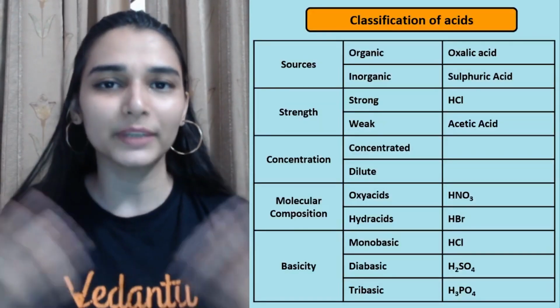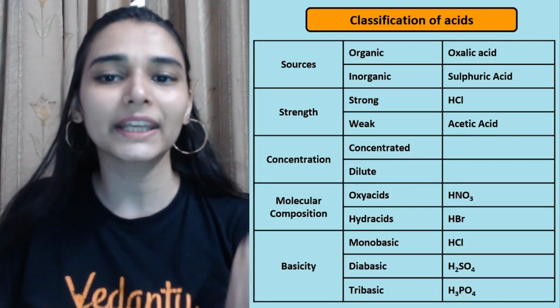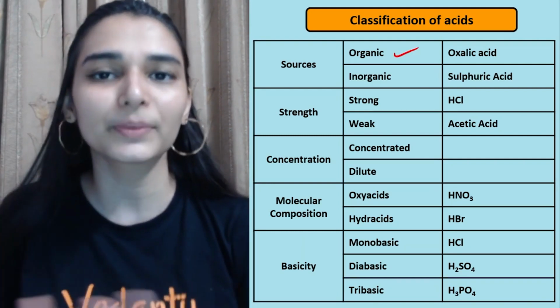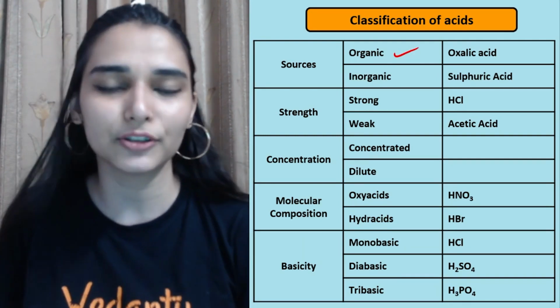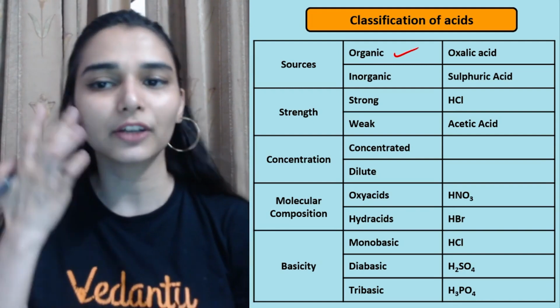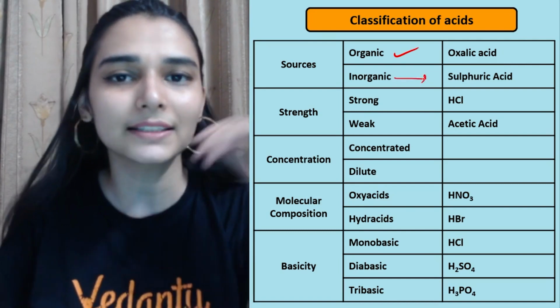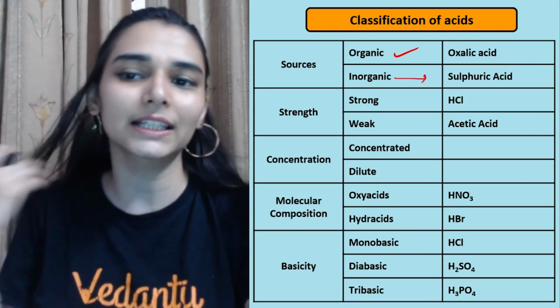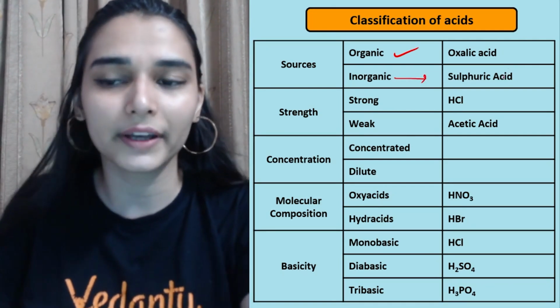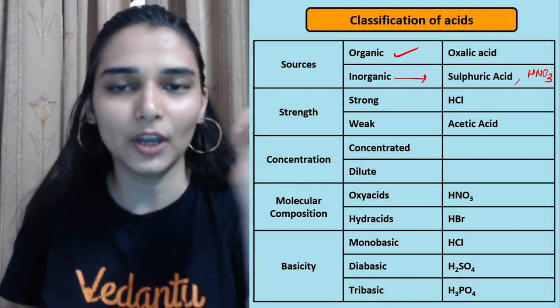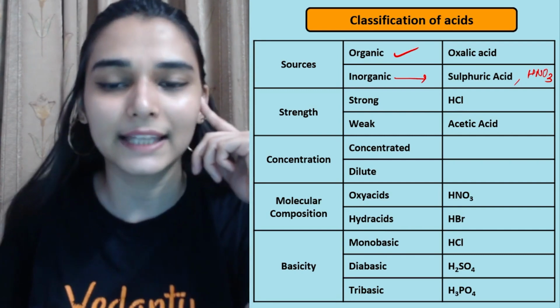And if I talk about the basic classification, you have organic acids, which come from living sources, some plants or animals, like oxalic acid commonly found in tomatoes. You have inorganic acids which you get from minerals basically, and they are generally very strong in nature. Sulfuric acid is there, nitric acid is there. So you have all these inorganic acids.